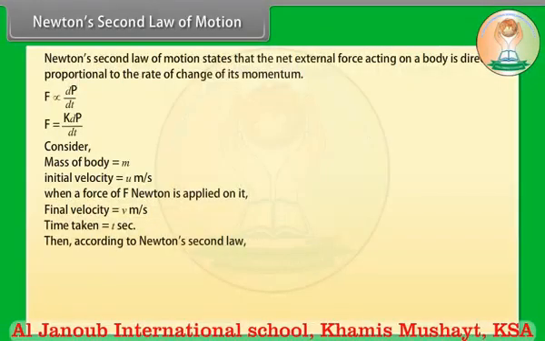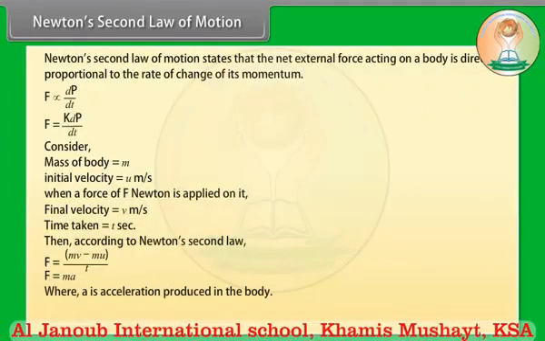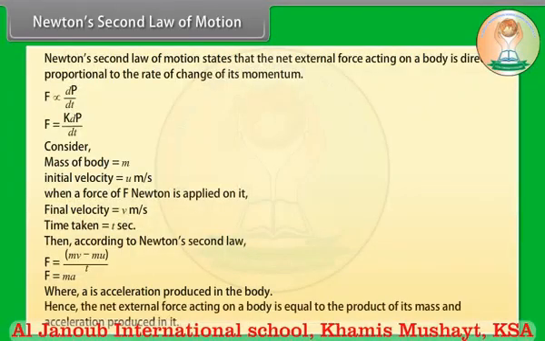Then, according to Newton's second law, F is equal to mv minus mu divided by t. F is equal to ma, where a is the acceleration produced in the body. Hence, the net external force acting on a body is equal to the product of its mass and the acceleration produced in it.